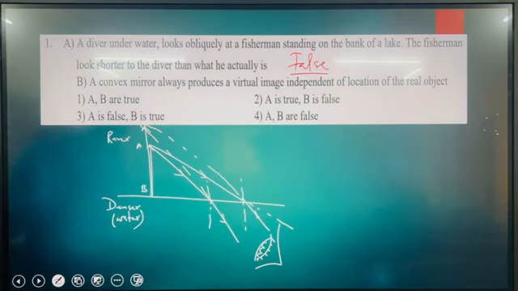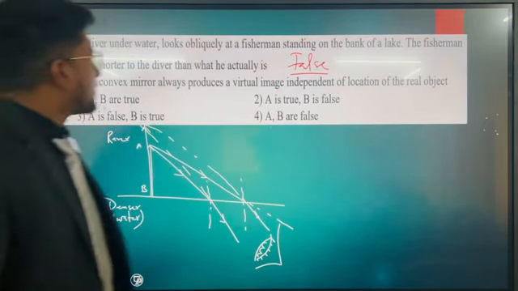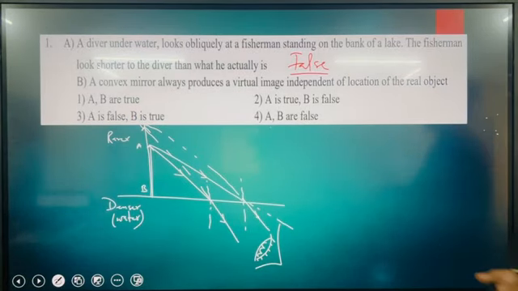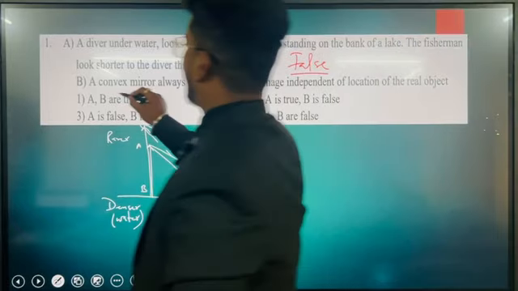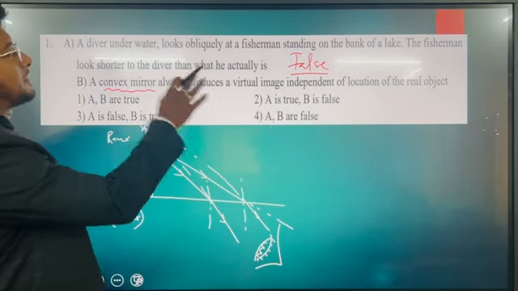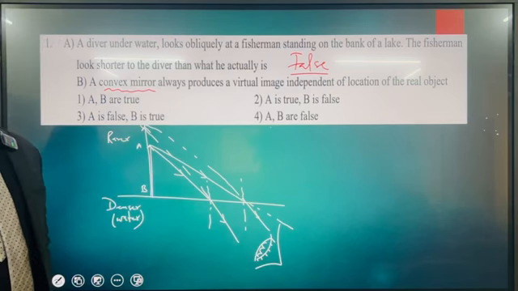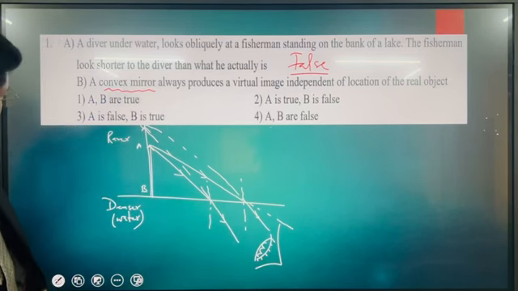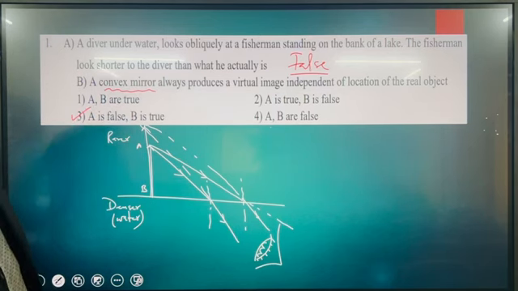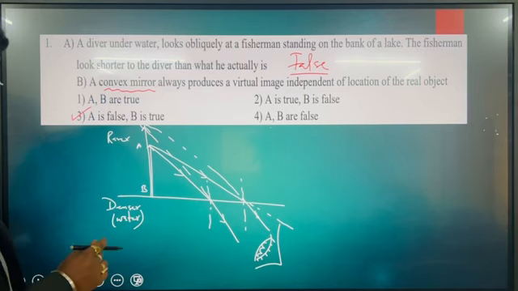And the second statement is, a convex mirror always produces a virtual image independent of location of real object. Of course, when you talk about a convex mirror, the image formed is always virtual and erect. So your answer is option number 3. A is false and B is true. So this is the answer for the first question.